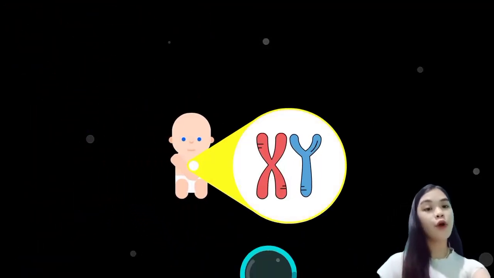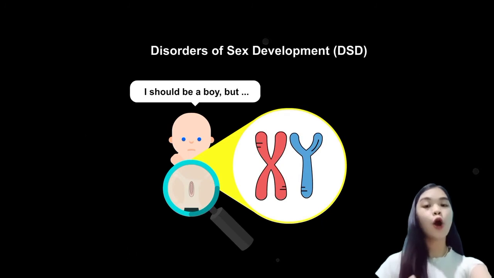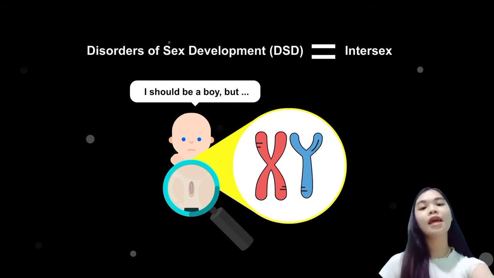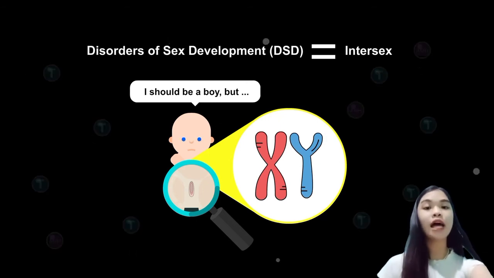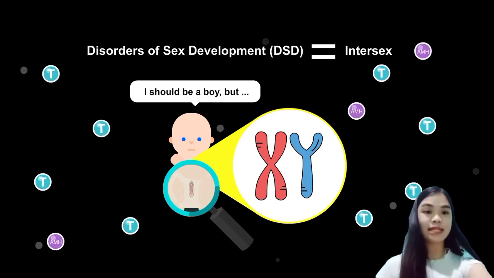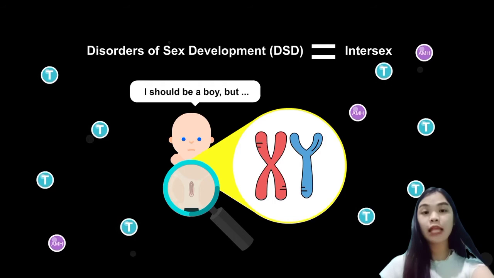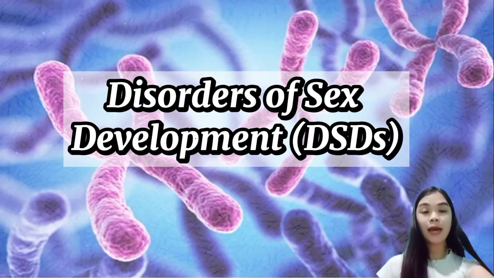Changes in any of these processes can cause disorders of sex development, or DSDs, also termed intersex conditions. People with disorders of sex differentiation, or DSD, are born with sex characteristics that do not fit typical binary notions of male or female. Now, let us see what the different types of DSD are.